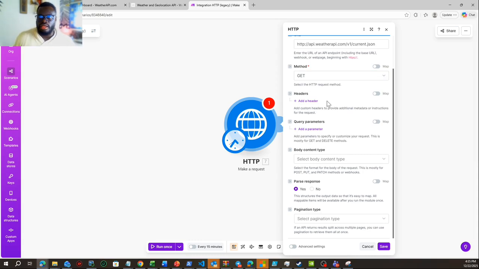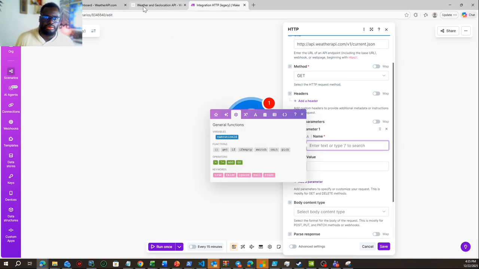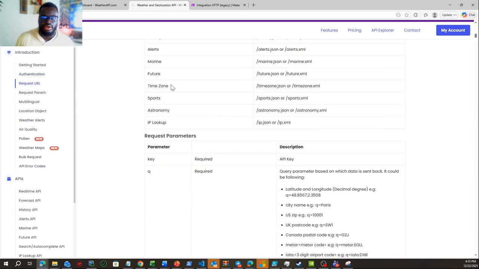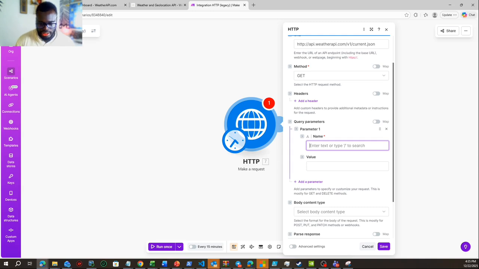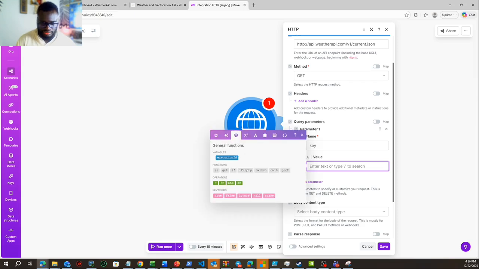So I have to create some parameters. I will create the first parameter. What is it? If you remember, guys, we need to create a parameter for this API key. It's required. So I will say key, and the value is my API key. I will take my API key, okay, and put it as a value.